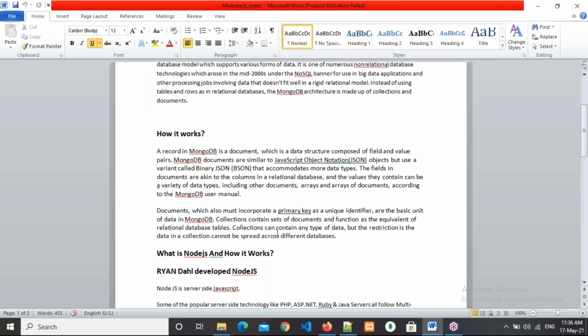Okay, right. So what is the disadvantage of MongoDB? That means the working culture: we can feel that the data in a collection cannot be spread across different databases. If you have data in a collection, we can work with only one database, not different databases. That means we cannot work with multiple databases. That is because in a single database we can store a huge amount of data. That's why it is said to be suited for big data related things. This is about MongoDB.